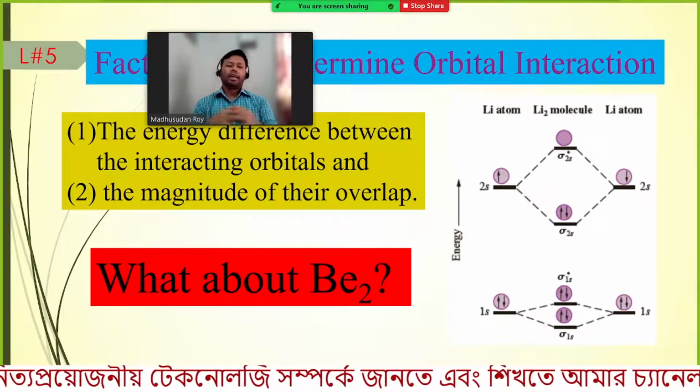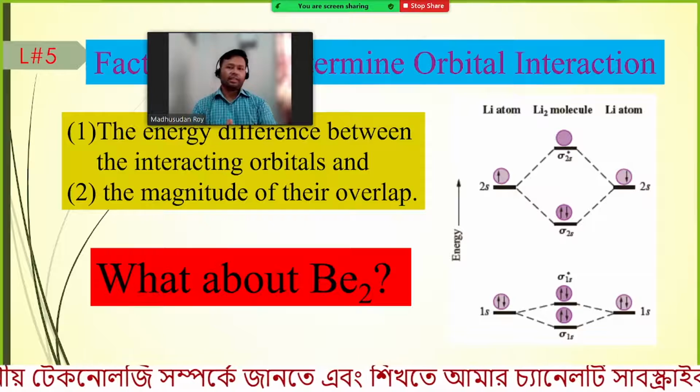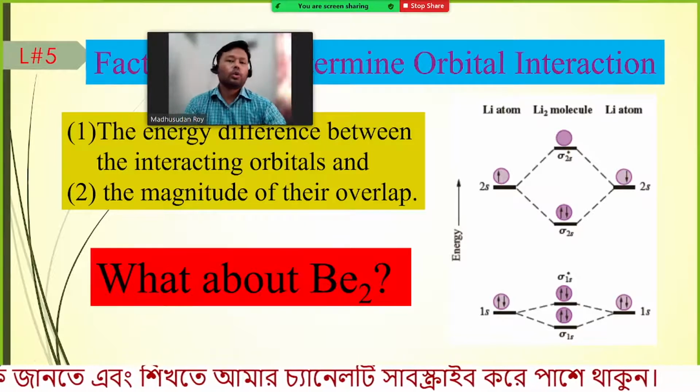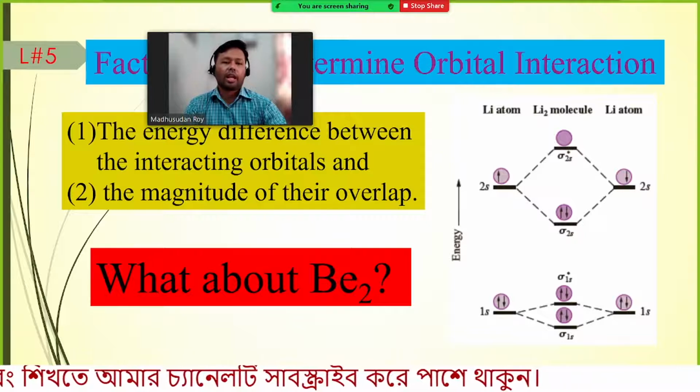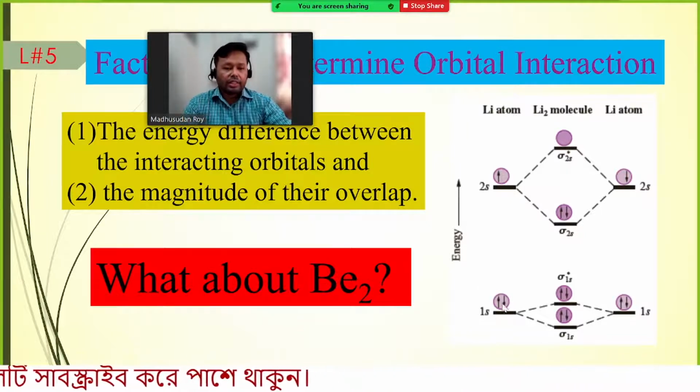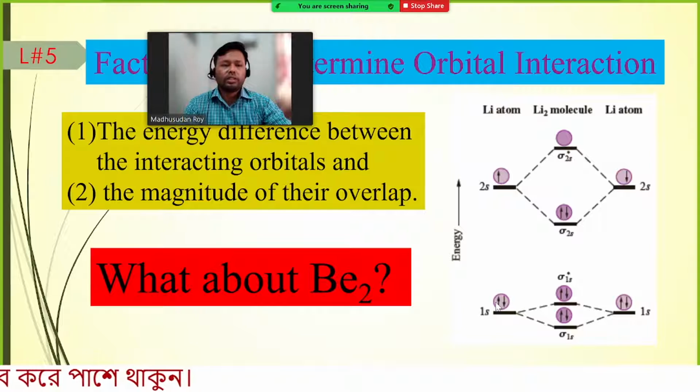If the energy of the electrons are different, then these orbitals will not overlap to give the molecular orbital. Now here you can see this 1s orbital has 2 electrons and this 2s orbital has 1 electron.